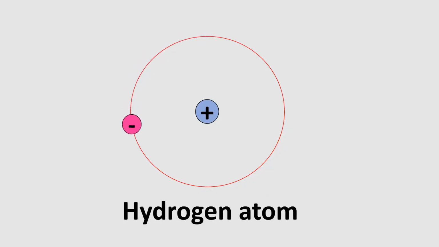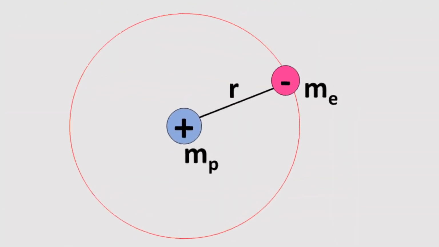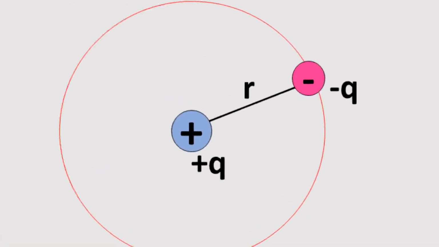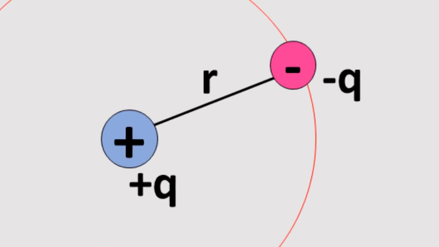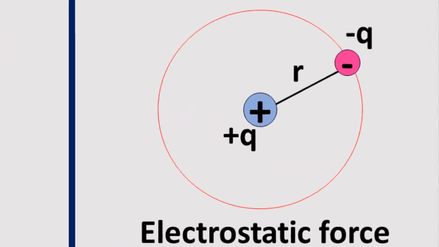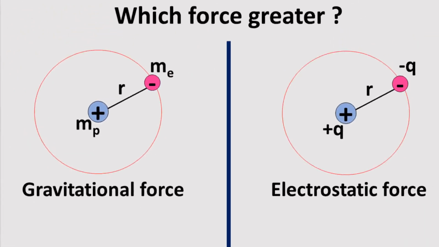A hydrogen atom consists of a proton and an electron. Since both have masses, there is gravitational force between them. Also, both are charges, so there is electrostatic force between them. Which force is greater, electrostatic force or gravitational force? Let us discuss in this video.